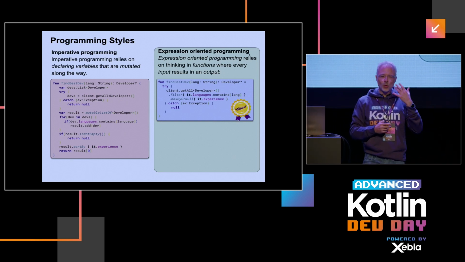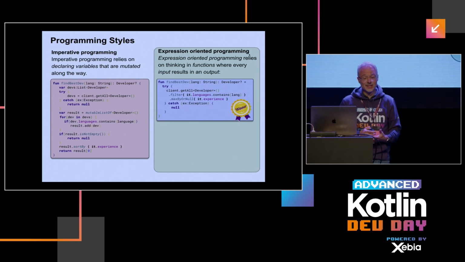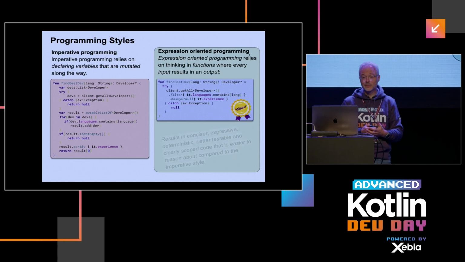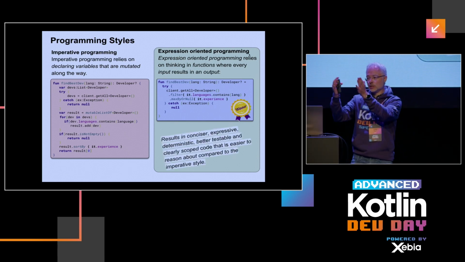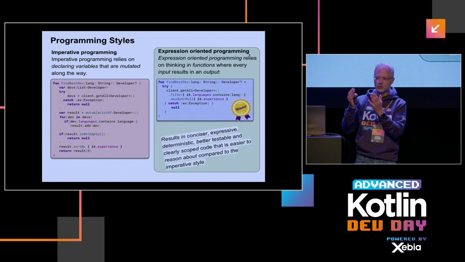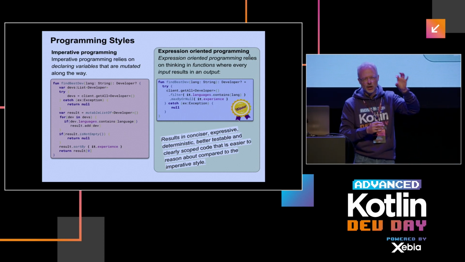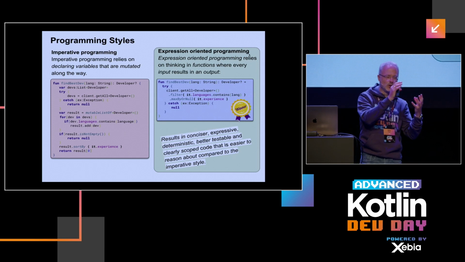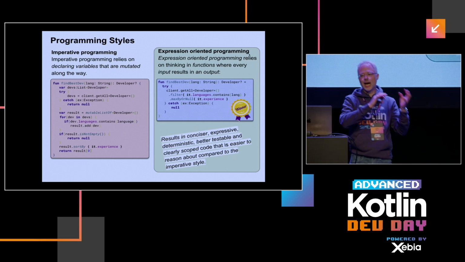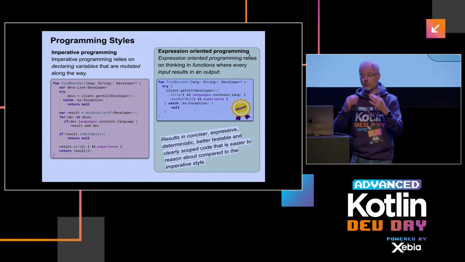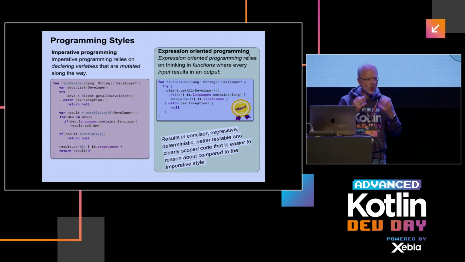And that's also quite easy to justify, because you simply write better software if you use the expression-oriented style. These are some reasons. First of all, that's what you also can see: our code looks concise or more expressive, whereas on the imperative side, we have these variables that we loop through and do stuff. Now we actually program on a higher abstraction level, telling we are filtering, we are max by, so our code gets more expressive.